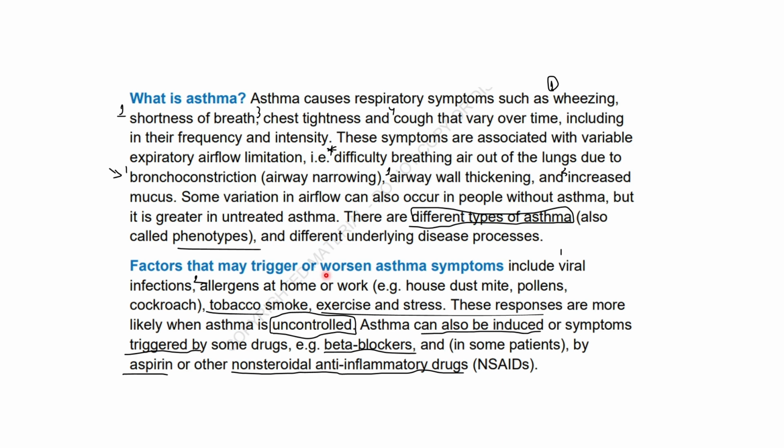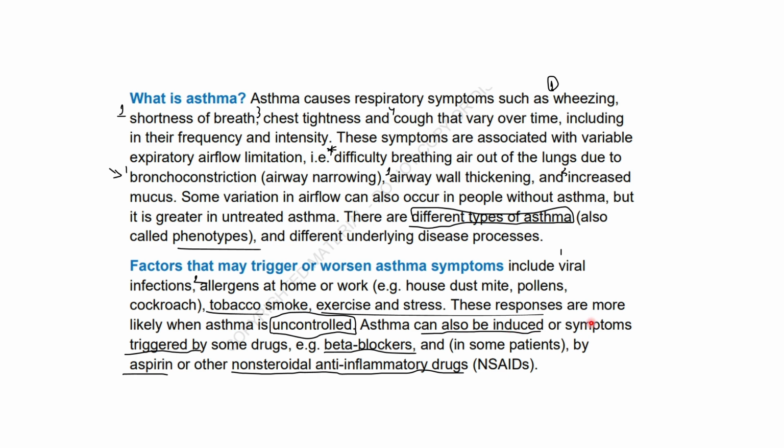Factors that may trigger or worsen asthma symptoms: first of all, viral infections, allergens at home or work, such as house dust mites, cockroaches, tobacco smoke, exercise, and stress. These responses are more likely when asthma is uncontrolled. Uncontrolled asthma is when we are not controlling the asthma properly. Maybe the drugs are not working for us. Maybe we are taking drugs for another severity of asthma. Maybe the patient is just ignoring the daily maintenance dosage of the drug, so it's uncontrolled.